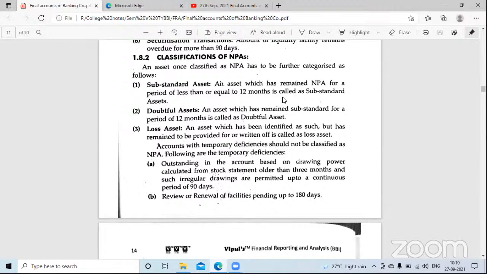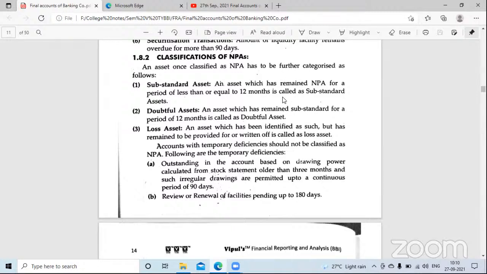Still now. अभी तक no income is generated. So what happens here? Bank will still wait for 12 months, 31st December 2020. So 1 year has been, that particular asset has been into non-performing asset.